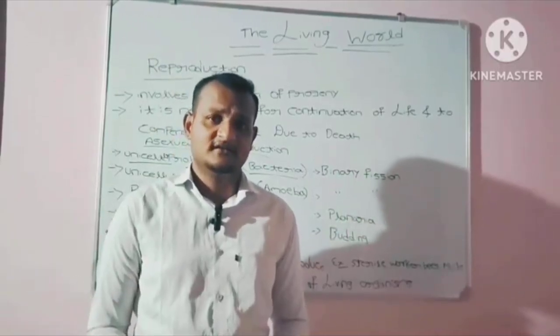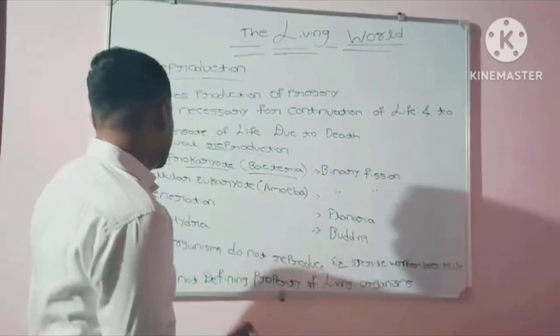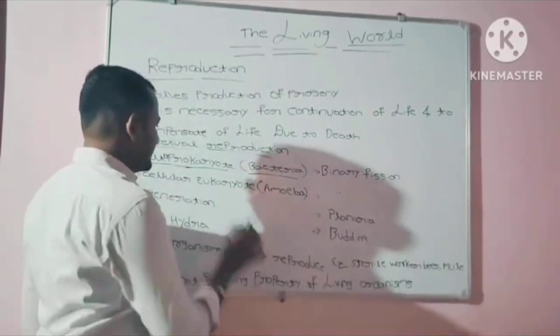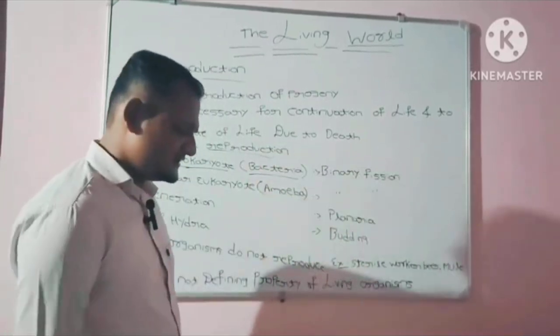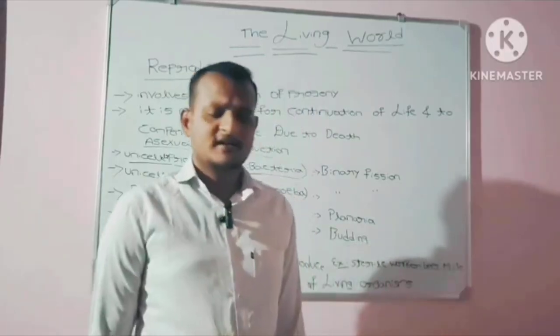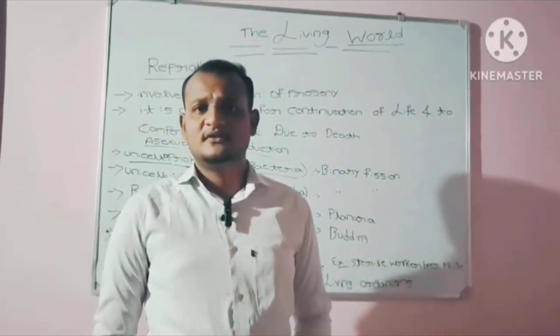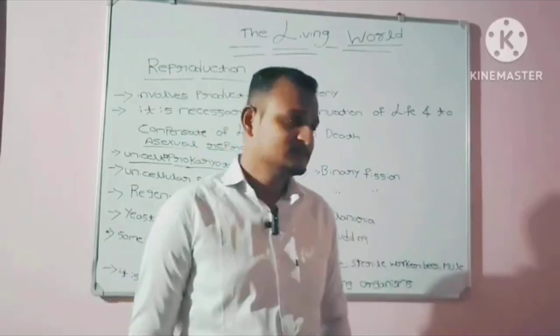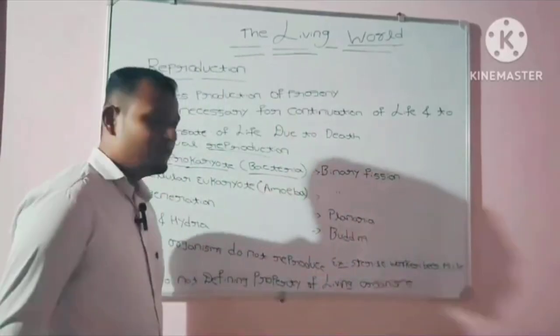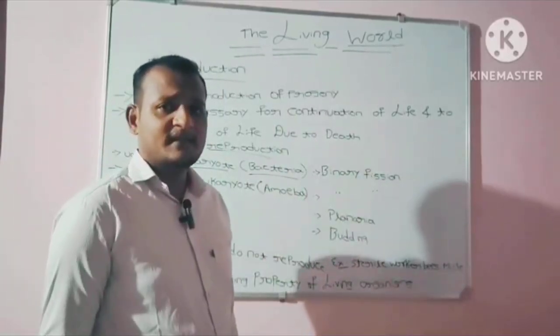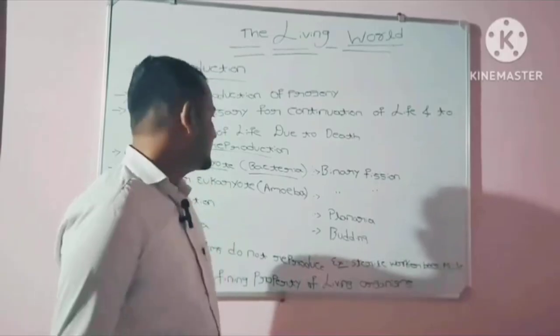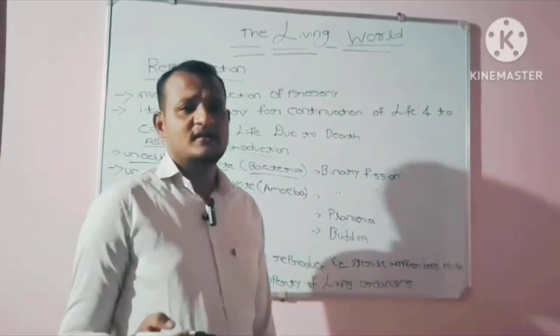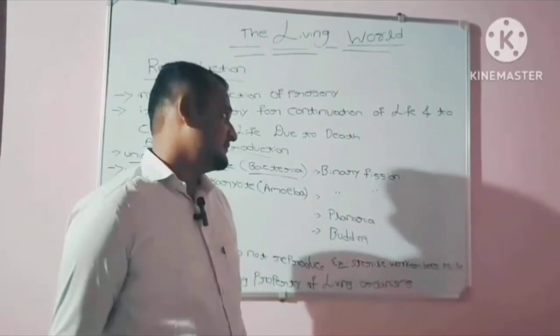Prokaryote, you may get the doubt, what is a prokaryote? A prokaryote is an organism that does not have a proper nucleus. The best example of a unicellular prokaryote is bacteria.